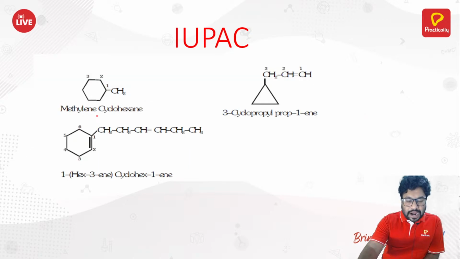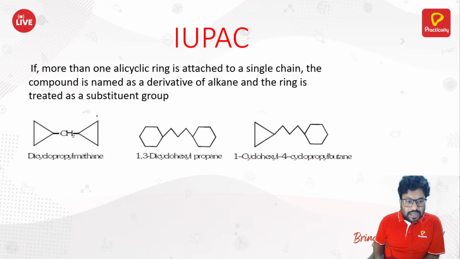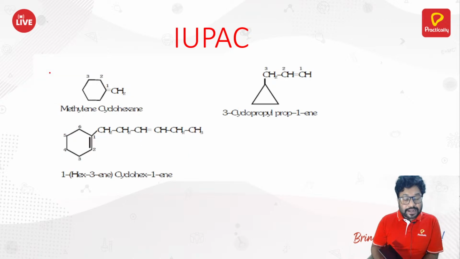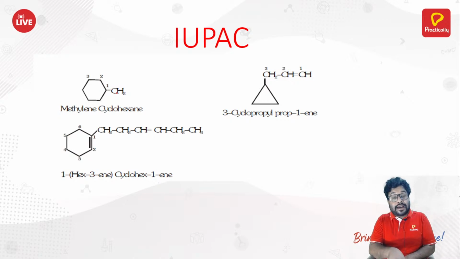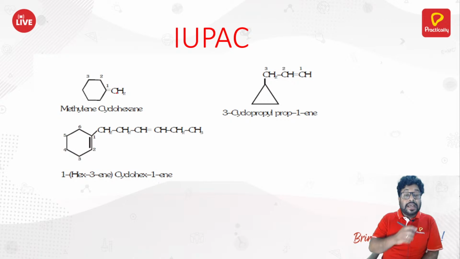So this is the part which I am going to tell you. Let me tell you this part. Suppose, look at this part now. Suppose unsaturation is present outside the ring, as I told you. If the alkyl side chain has an unsaturation, then no matter how many carbon atoms are there, you need to consider it as a parent chain. So here, what is the name of this compound?